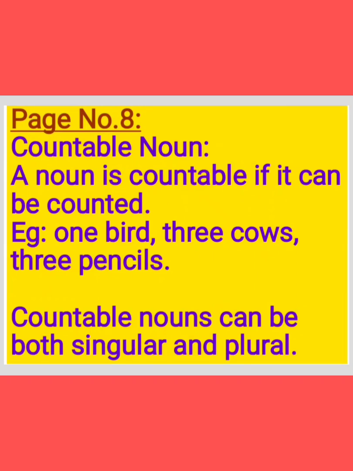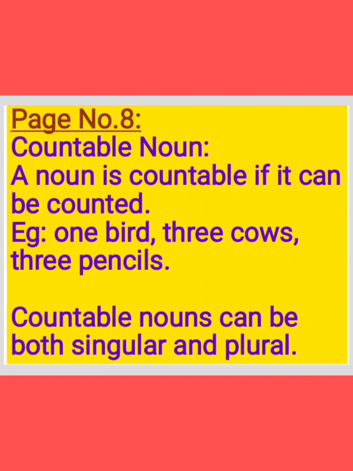Now, children, see the same page number 8 only. First we must know what is a countable noun and what is an uncountable noun. Count means we know counting 1, 2, 3, 4, 5, 6, like that, which we are able to count. A noun is countable if it can be counted.